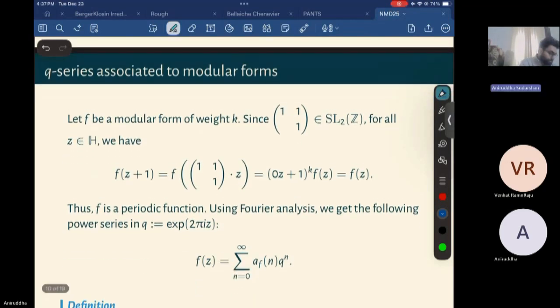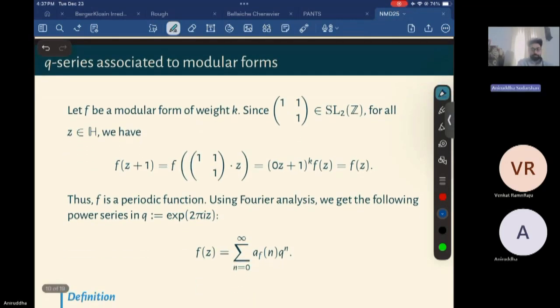So one important thing associated with modular forms is the q-series. If I have a modular form f of weight k, note that the matrix 1101, the translation matrix, is in SL2Z. So for all z in the upper half plane, f of z plus 1 should be equal to f of z, just by using property 1 of the definition of modular form.